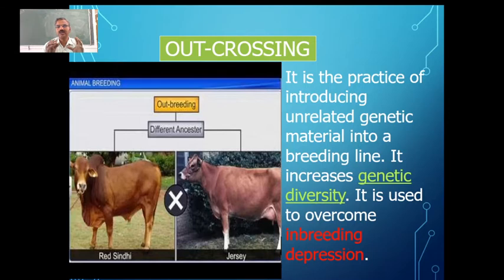So in outcrossing, the superior male and also superior female belonging to the same breed, which are not related within 4 to 6 generations, are going to be bred. They are going to be crossed to get progeny which is having some genetic diversity which is going to be advantageous for us. Outcrossing is mainly used for overcoming the problem of inbreeding depression.